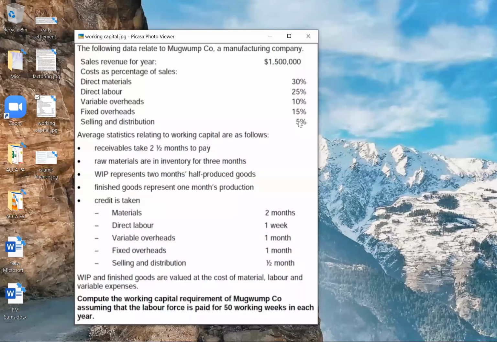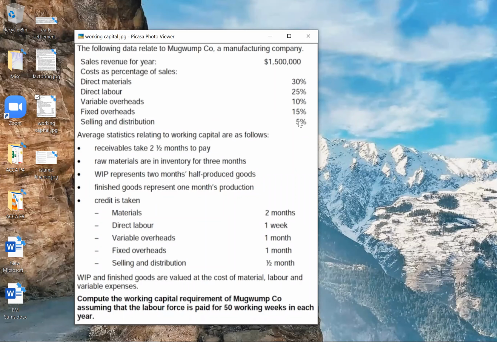Correct. Okay. Next, average statistics relating to working capital are as follows. So they have given the period. Receivables take 2.5 months to pay. So for receivables, that means debtors, it is 2.5 months. Raw material is in inventory for 3 months.